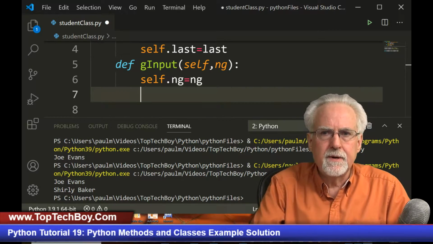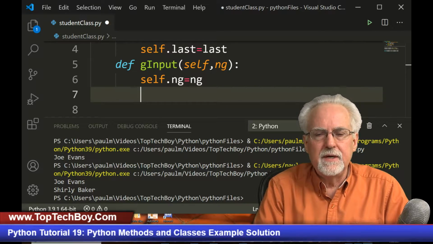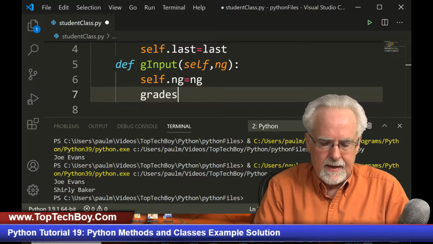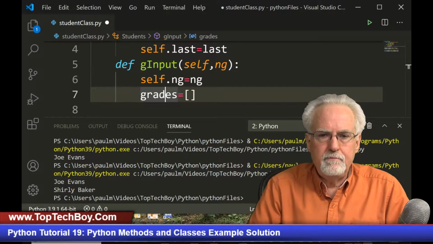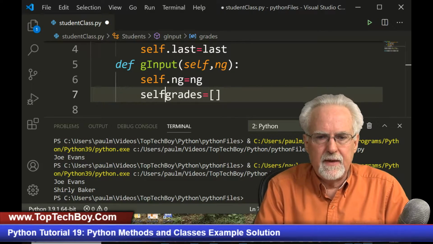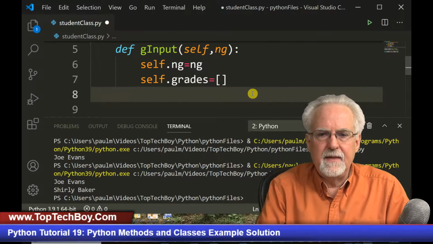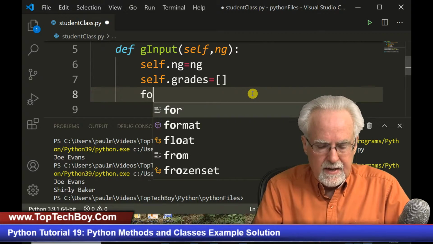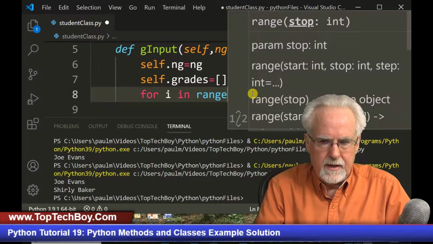All right, boys and girls, men and women, here we go. So what we're going to need to do is we're going to need to get those grades. And so I need to get grades, okay, and that is going to be equal to, like that. I bet that I could just go ahead and make that self.grades like that. Okay, and then I'm creating an empty array to hold the grades in, and then I'm going to go for i in range, and where do I want to start?